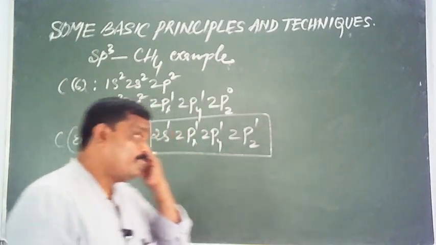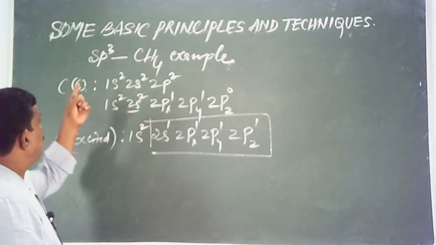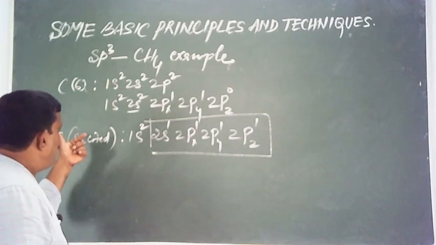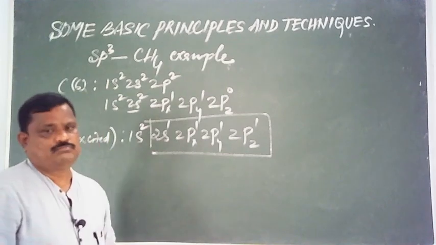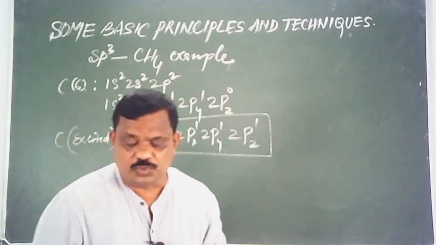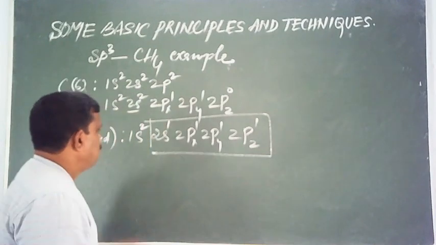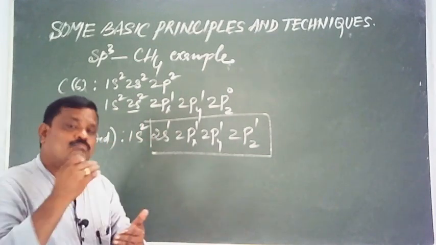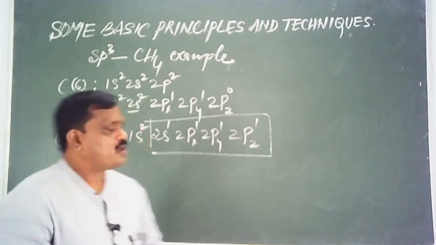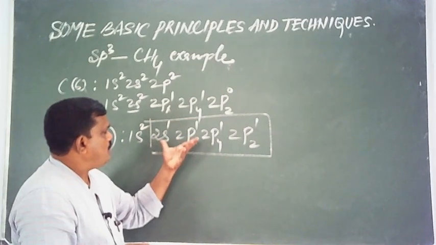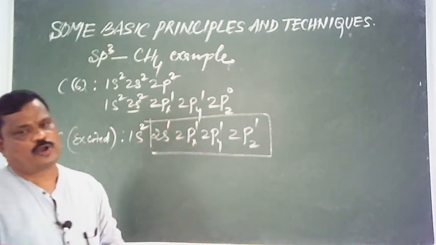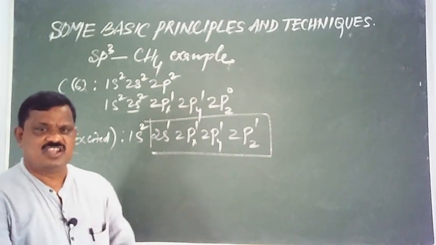But you see here, in the excited state, during the formation of methane, our carbon undergoes sp3 hybridization before forming bonds with hydrogen atoms. These 4 atomic orbitals, one s and three p atomic orbitals, undergo hybridization, intermixing.